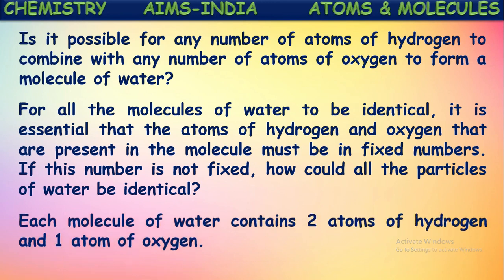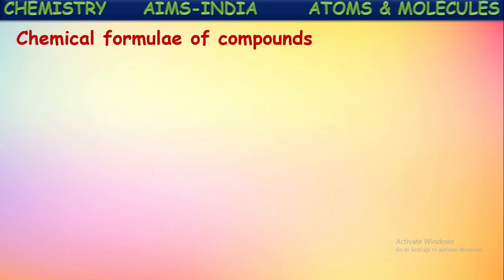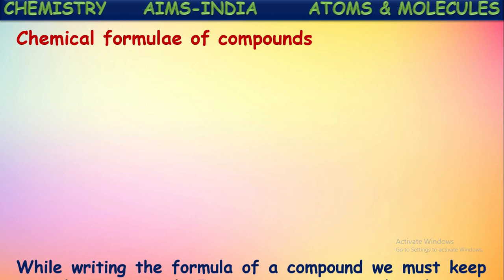So each molecule of water contains two atoms of hydrogen and one atom of oxygen. So how to write the formula then? We are saying the number of atoms participating in the formation of a molecule is fixed, either it is a compound or an element. If it is a compound, different kinds of atoms will combine to form that molecule. Then how to write its molecular formula? Let us see that.